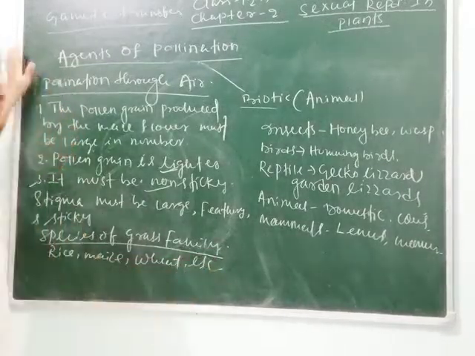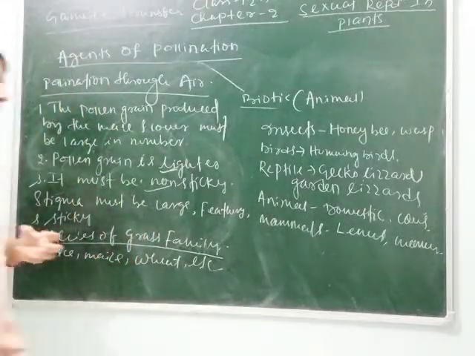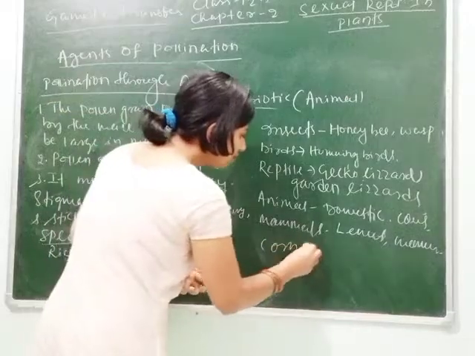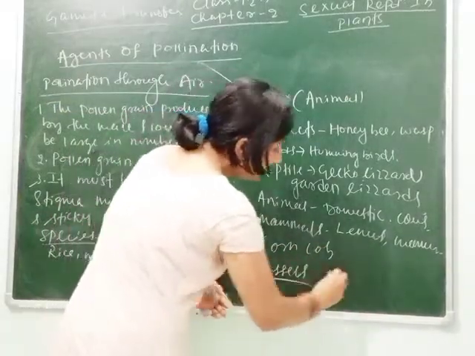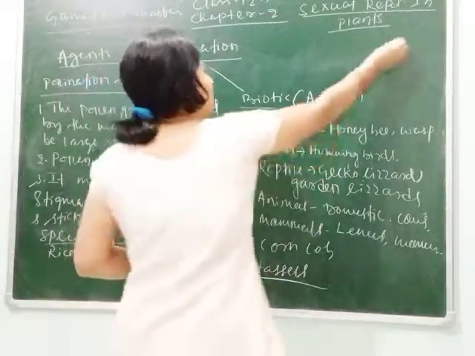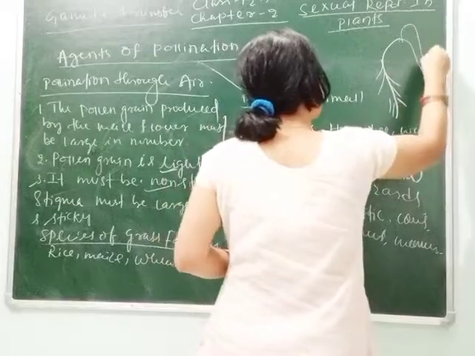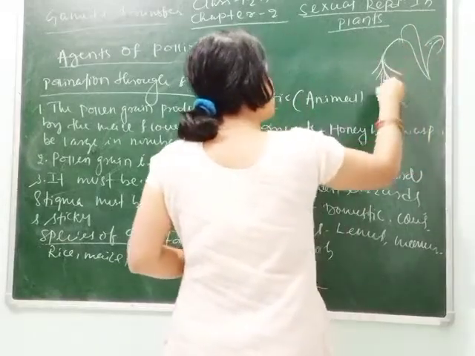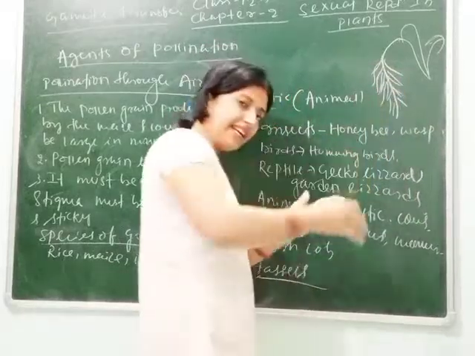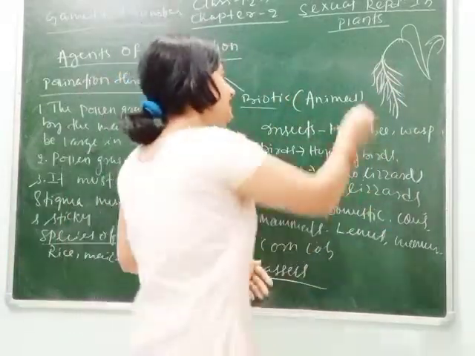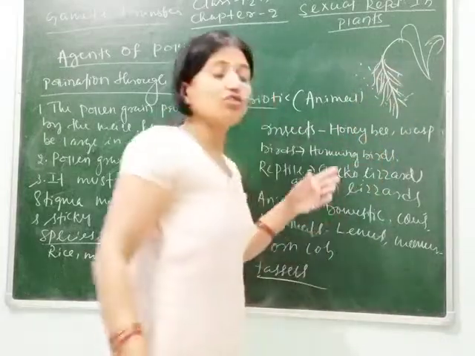You can see the tassels of a corn crop. The long tassels are feathery, and they swing. Why are they feathery? When they are swinging through air current, then pollen grains are stuck or trapped by these feathery structures.